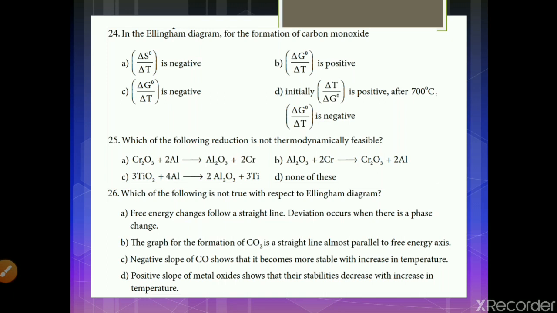Now what is the answer? The graph for the formation of carbon dioxide is a straight line almost parallel to free energy axis is the answer. Just observe the Ellingham diagram. You will be easily able to see the thing.